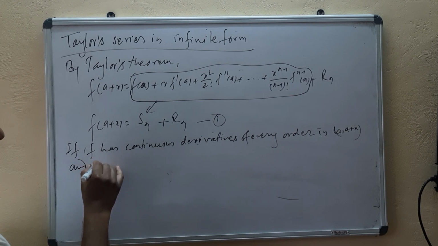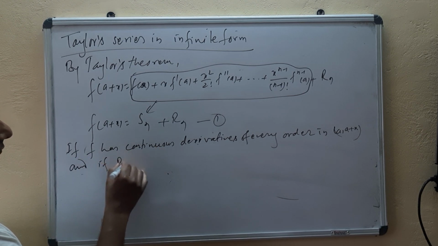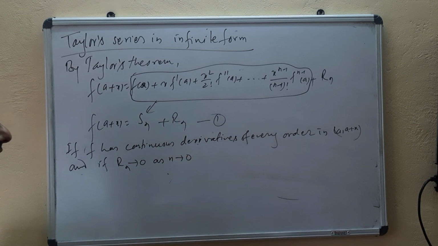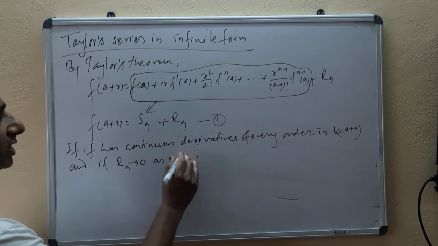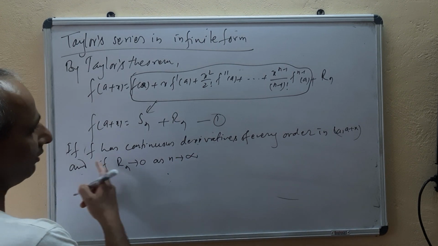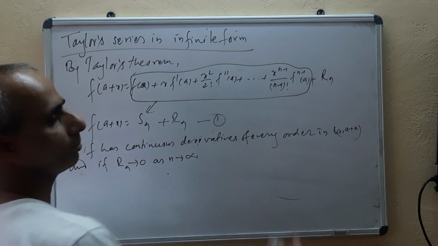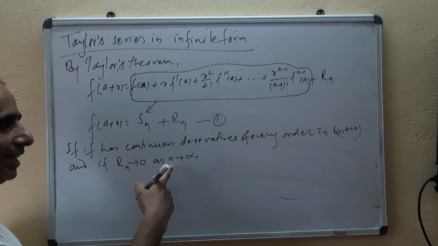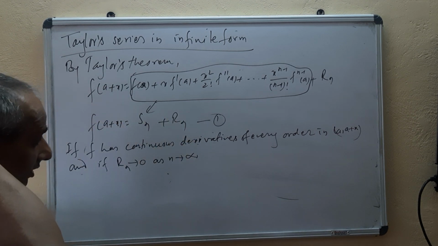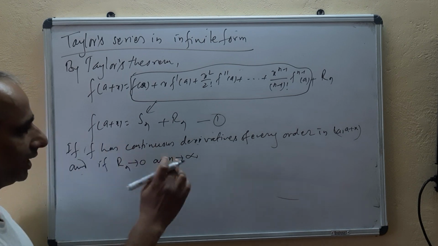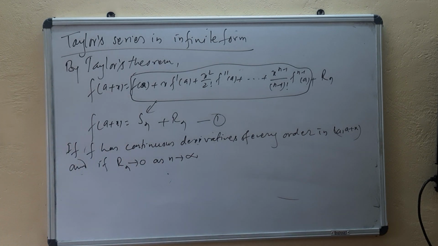And next, if Rn tends to 0 as n tends to infinity. We are assuming two conditions here. First, f has continuous derivative of every order in the open interval a to a+x, and next, as we take higher order derivatives, the remainder tends to 0, meaning Rn tends to 0 as n tends to infinity.